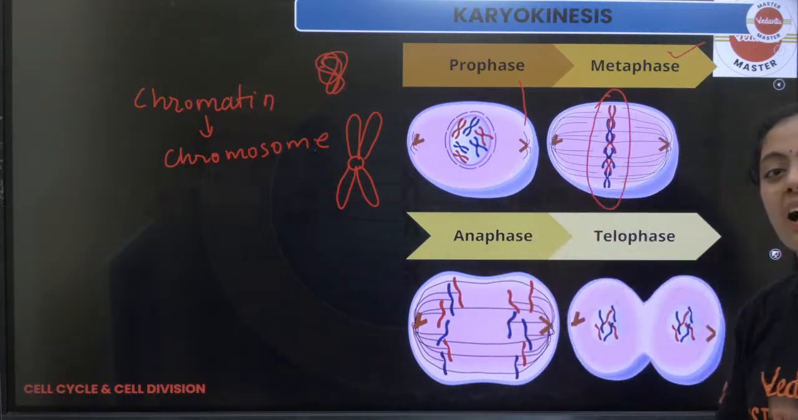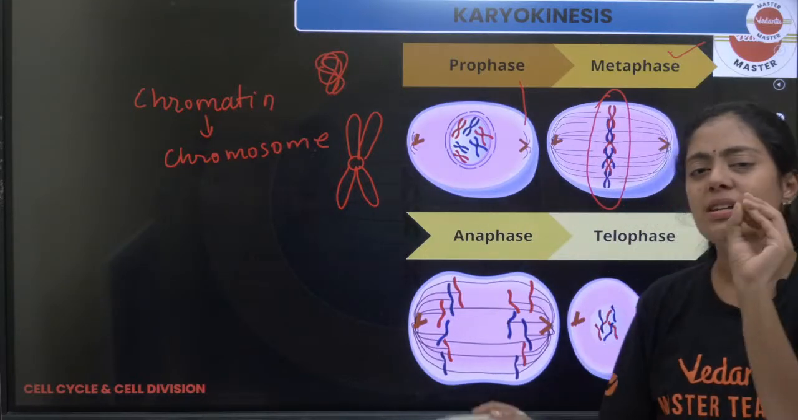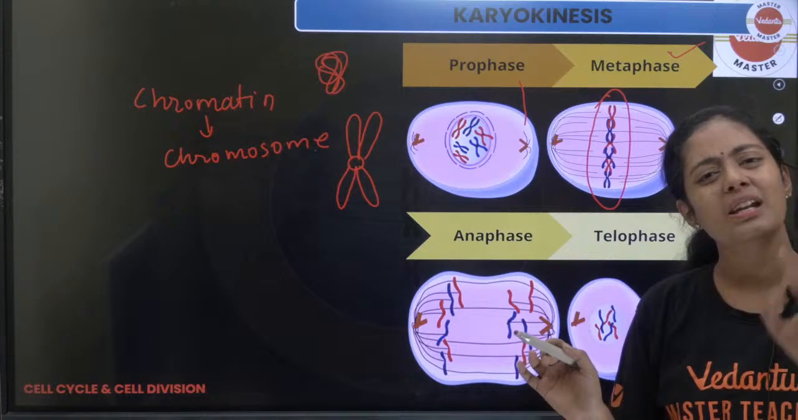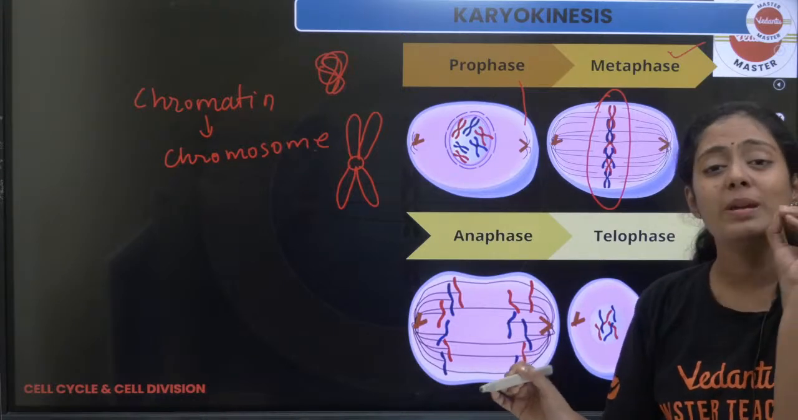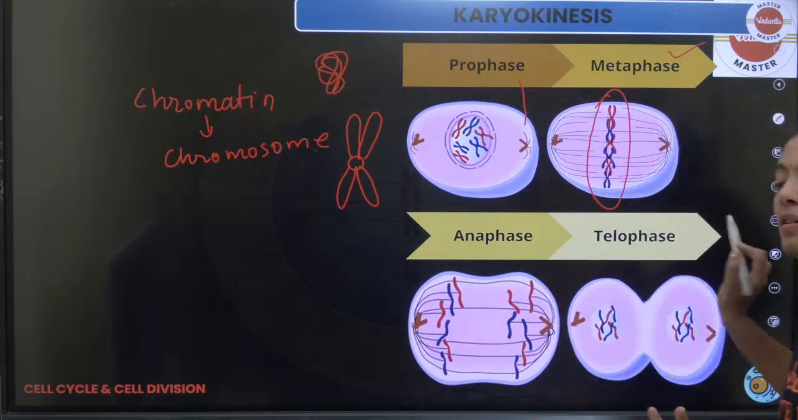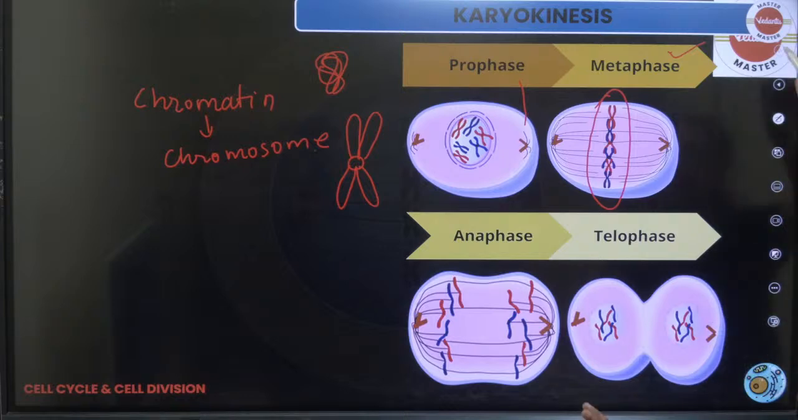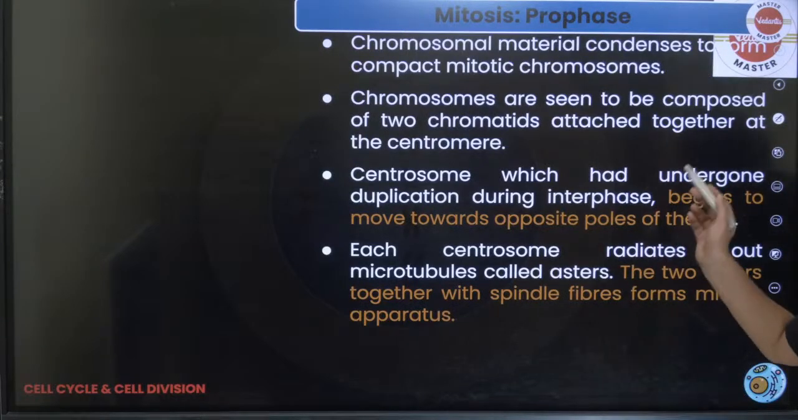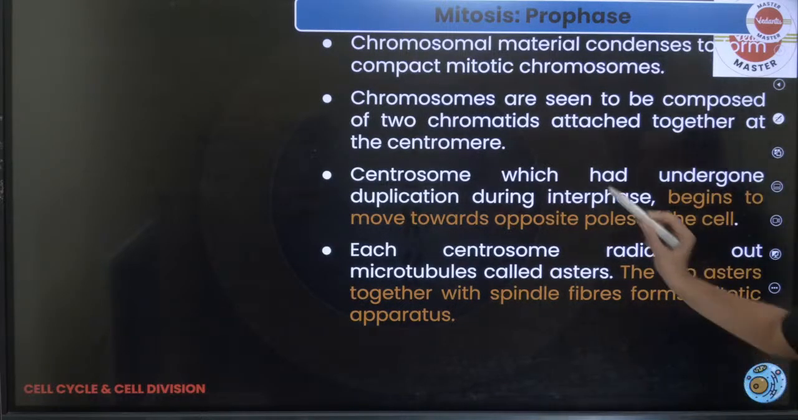So in this, if you write just 2 or 3 points for each stage, you will be easily able to get 5 marks for this one question. Okay, this is a very important question. So what is happening? Word by word, they have explained it here.